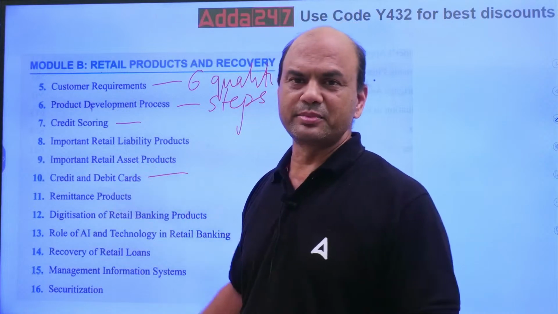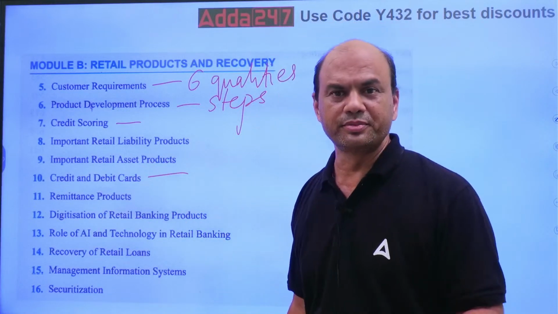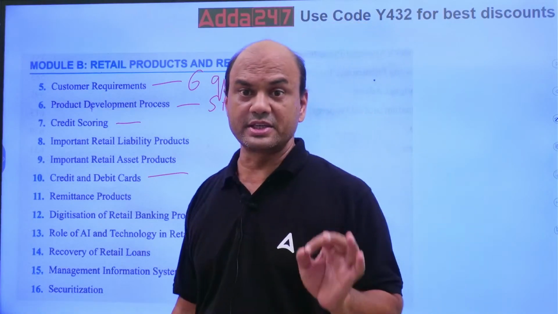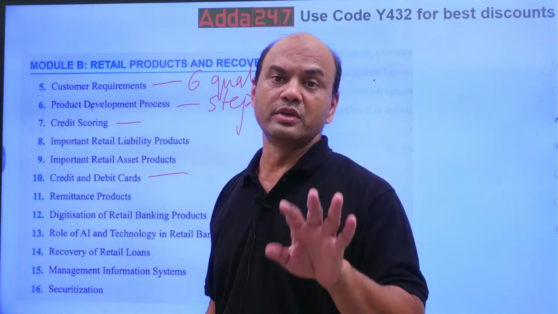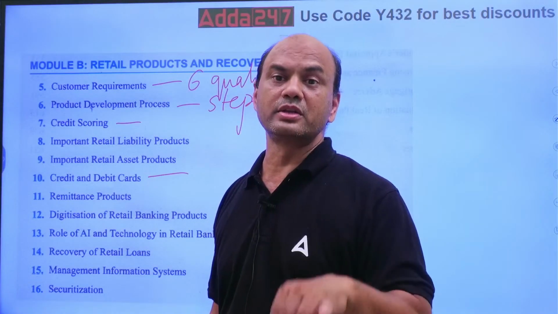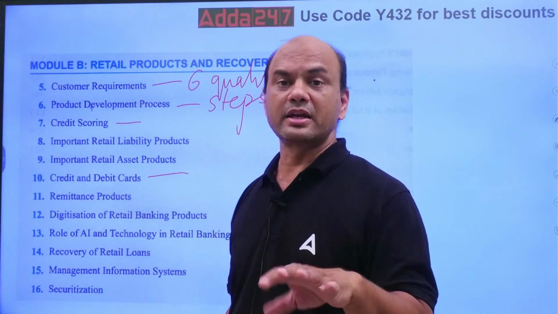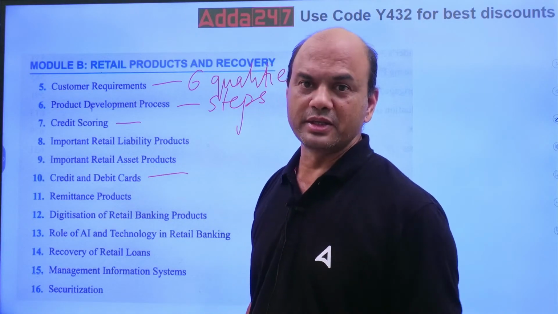Asset products, again simple: home loan, personal loan, consumer loan. Study each loan in detail, at least these 4-5 loans: home loan, personal loan, consumer loan, credit cards. Credit card is there in the next chapter, but credit card is also part of asset only.